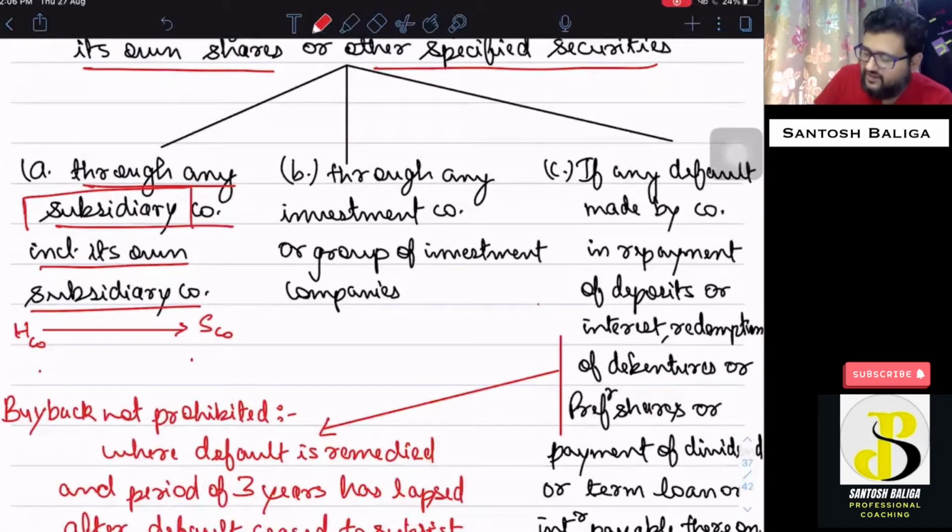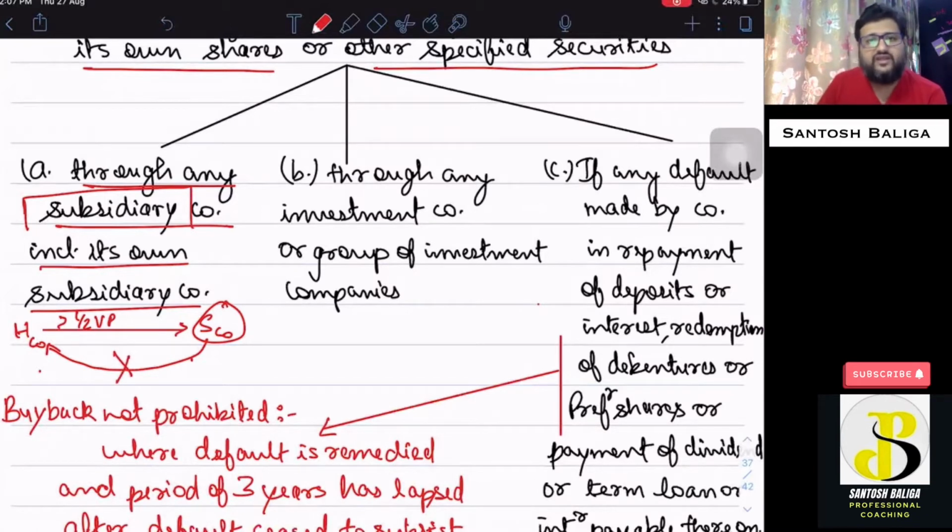H company is holding more than half of the voting power in S company. Now, in case S company goes on to purchase shares in H company, that means H company is purchasing its own shares through S company limited, which is a subsidiary company. Hence, this particular transaction is prohibited by section 70. I hope this point is clear.